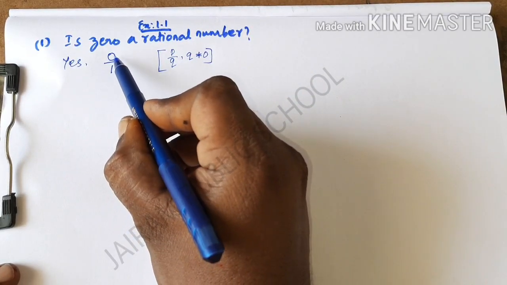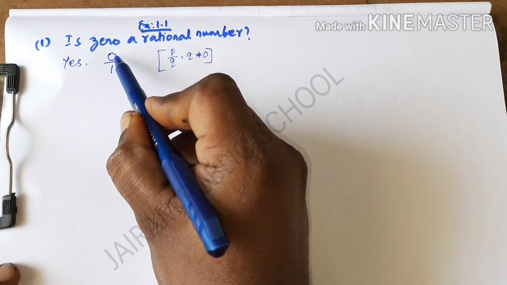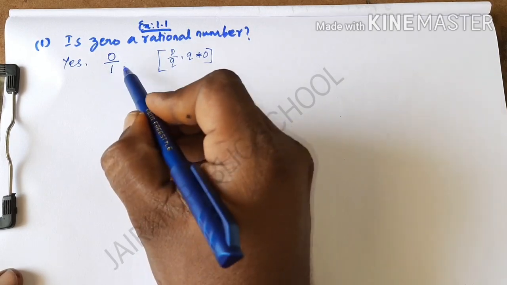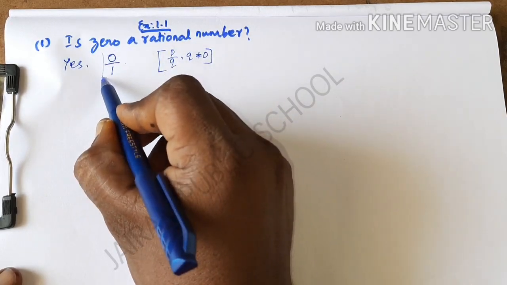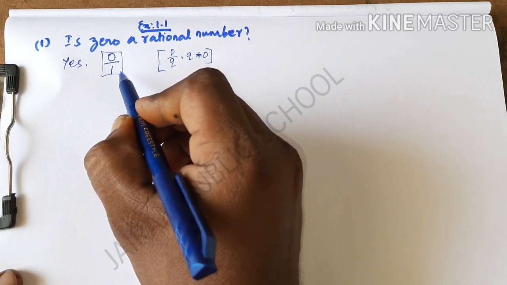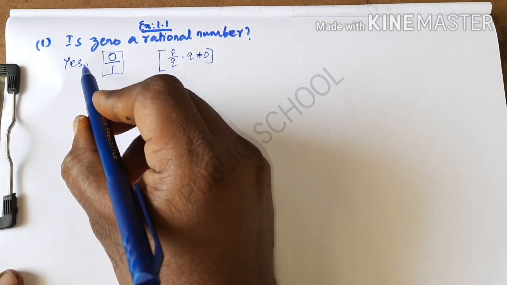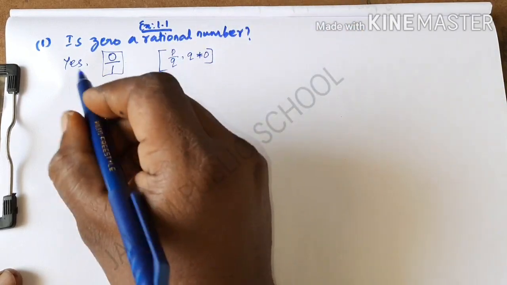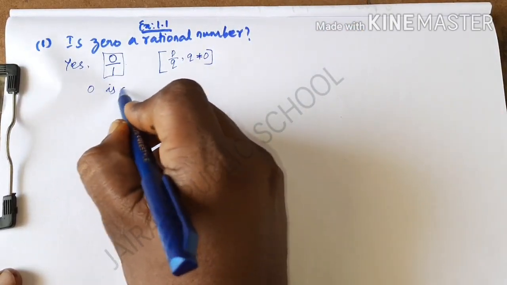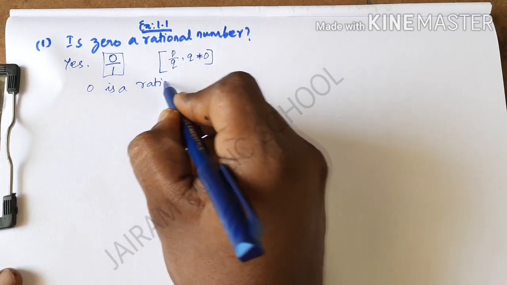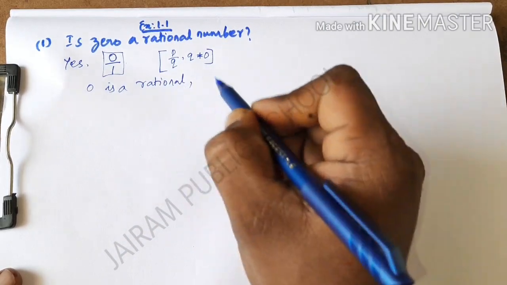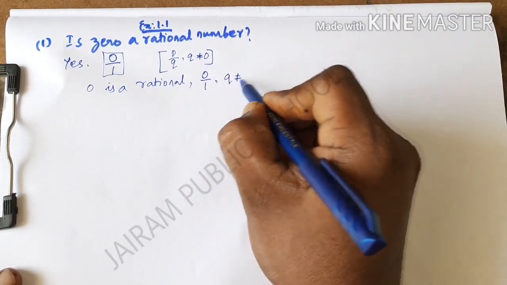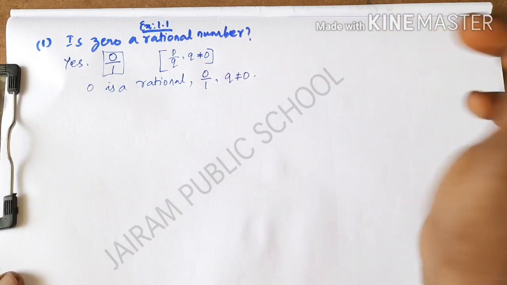So here it is written as 0 divided by 1, where the p value is equal to 0 and the q value is equal to 1, which is not 0. So it can be written in the form of 0 by 1, and this is the solution. The answer is yes, 0 is a rational number. And what is the rational number format? 0 by 1, where the denominator value is not equal to 0. So absolutely it is a rational number.